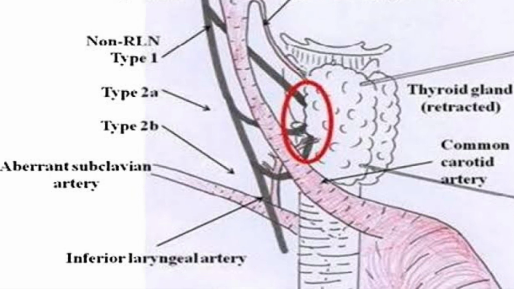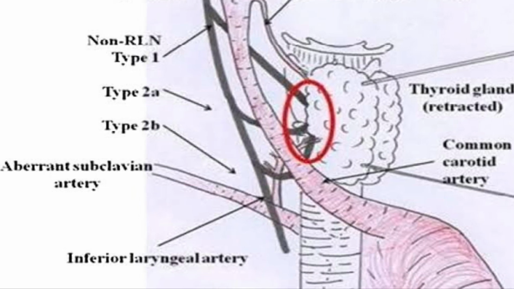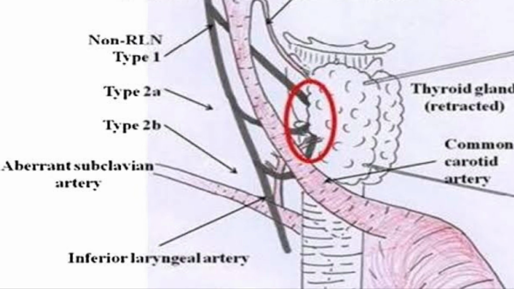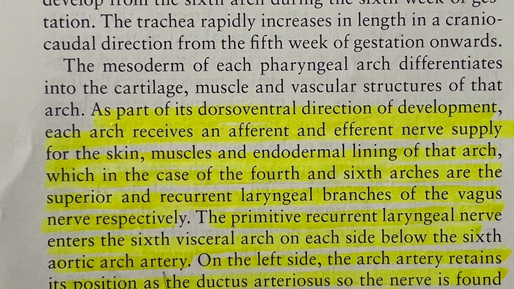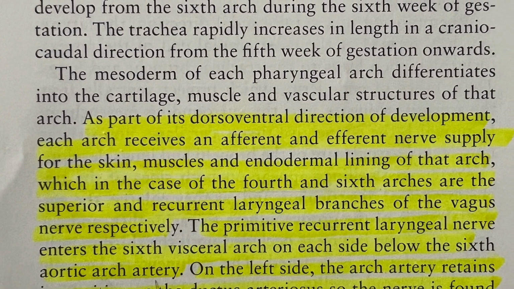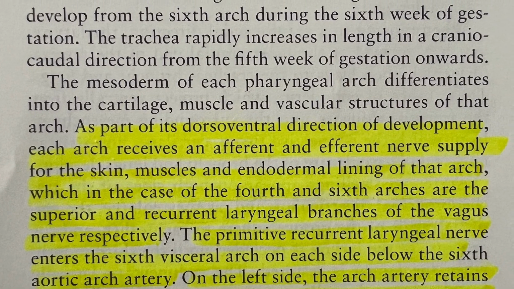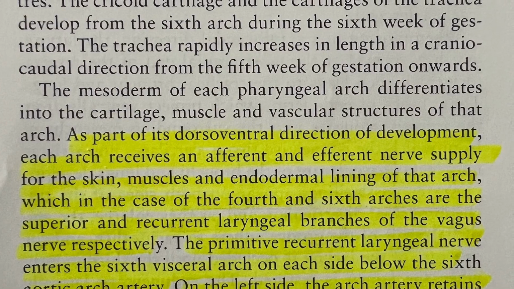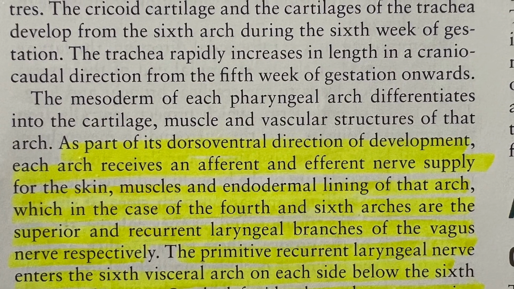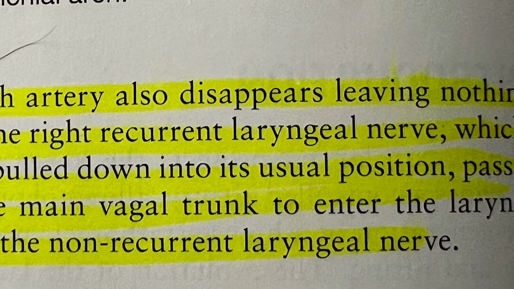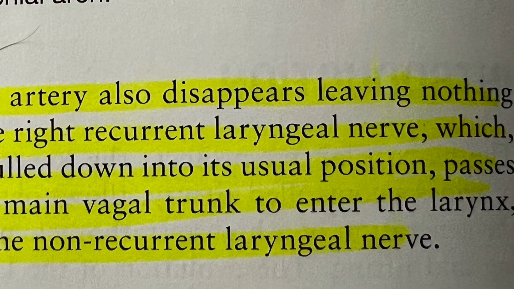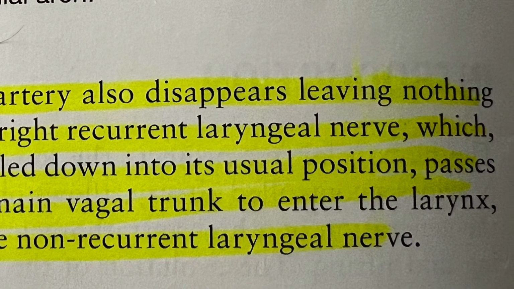If a left-sided non-recurrent laryngeal nerve is seen, it means there should be situs inversus. So most commonly a left-sided non-recurrent nerve occurs with situs inversus. Mostly the non-recurrent nerve is on the right side and very rarely seen on the left side. If seen on the left side, it means there is situs inversus.